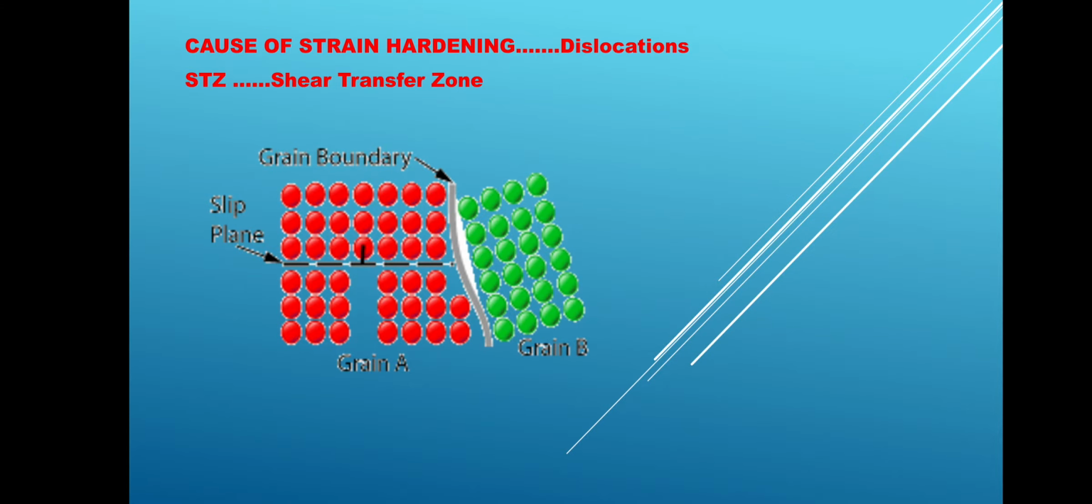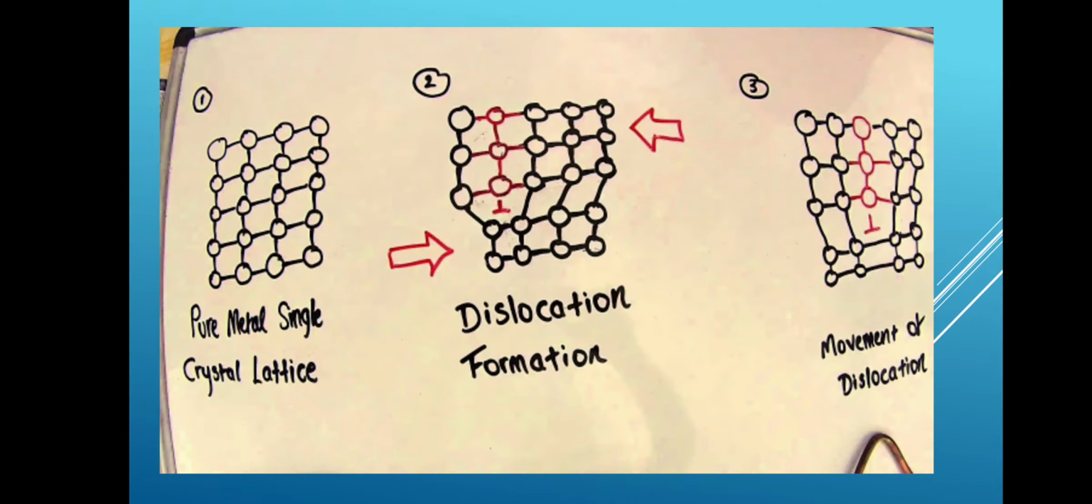Now coming to this figure, you can see that a shear transfer zone, STZ, is there. I have shown grain A and grain B, and the slip plane is also there. The red color and green color, and in between them the grain boundary is there. Just observe in these two figures that in grain A one of the columns is missing, and the slip point is there. The result of this is that the metal exhibits the hard property, and the cause for that is strain.